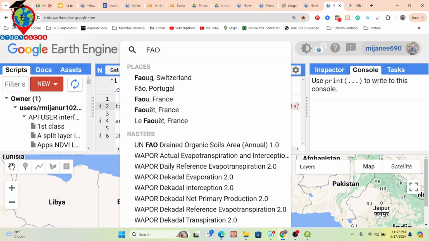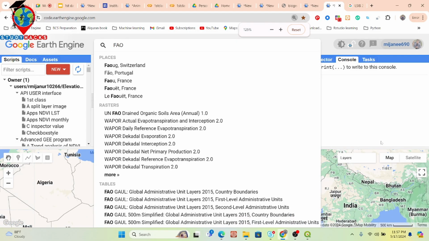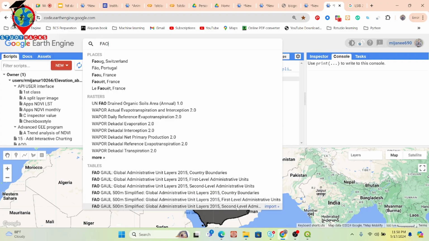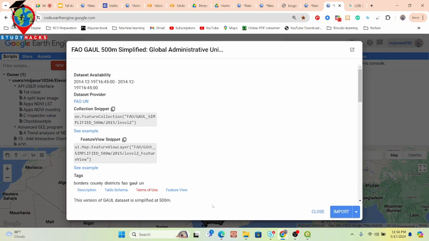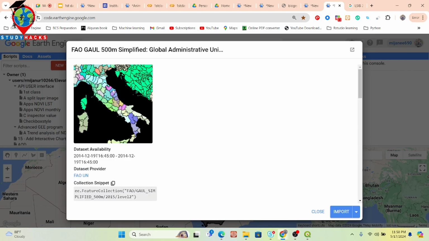So just simply search FAO. Then we can get it. Here you can see the country boundaries, first level administrative area. Also you can see the second level. So just click on here. Here we can easily get another data set. So basically from this data set we can easily get the district boundary.